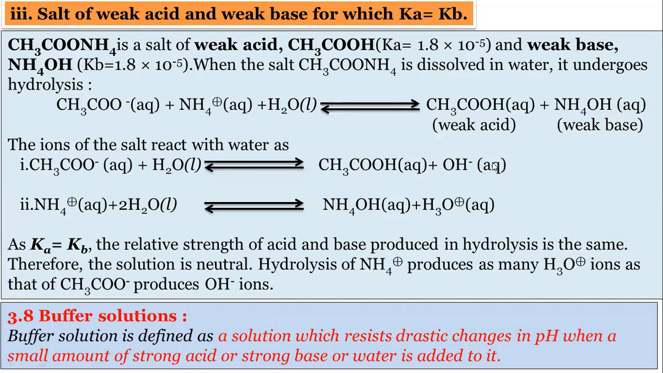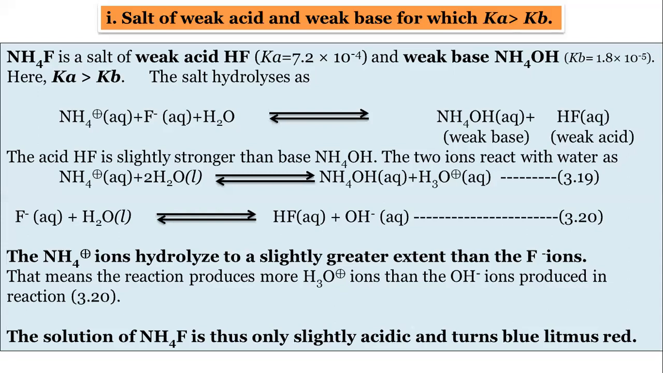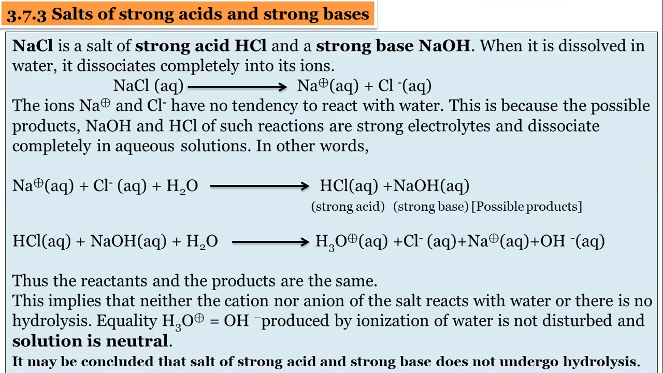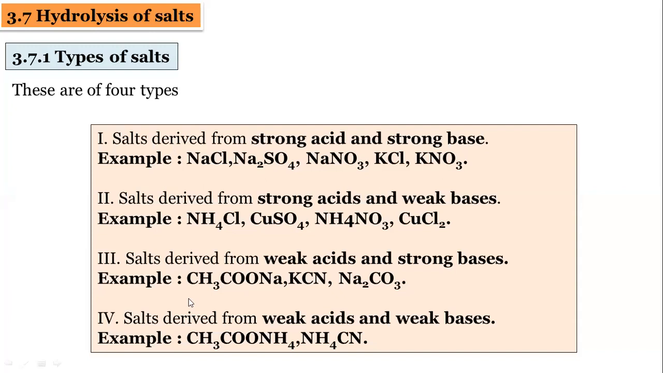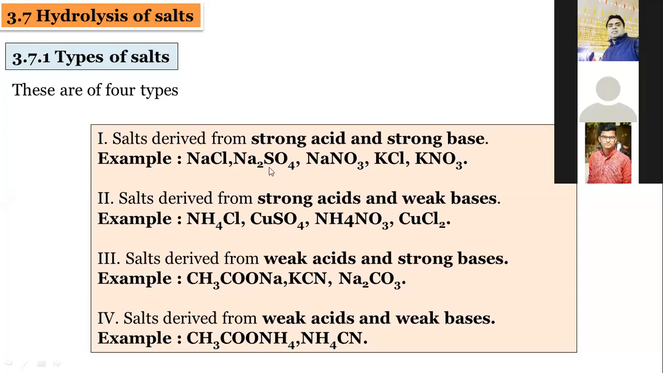In the last week we discussed the concept of hydrolysis and hydrolysis of different types of salts. There are 4 types of salts. Once again I will show the 4 types of salts. The first one is a salt derived from a strong acid and a strong base. Both acid and base are strong. Some examples are NaCl, Na2SO4, NaNO3, KCl, KNO3. These salts are formed by a strong acid and a strong base.